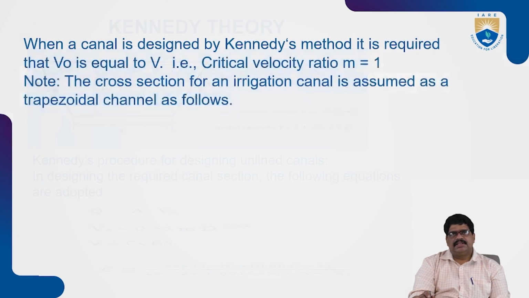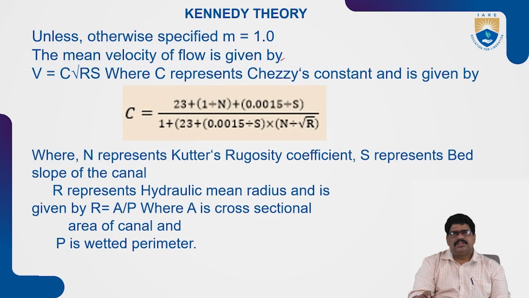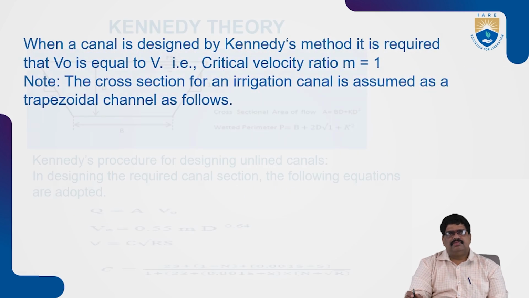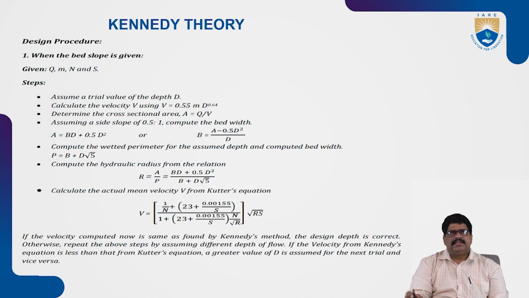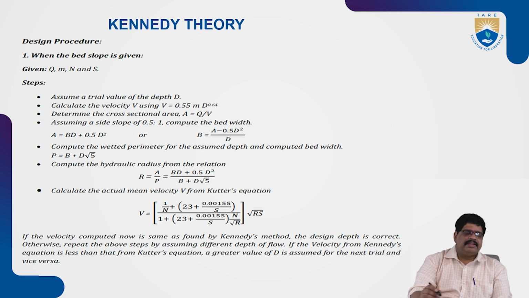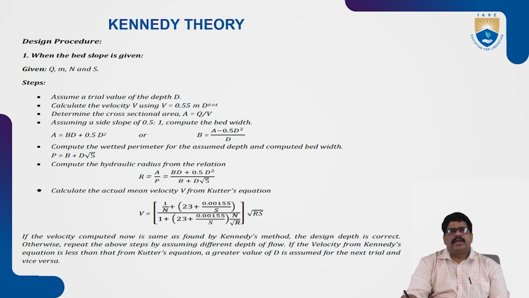As we discussed in the previous one, 23 plus 1 plus N plus 0.0015 divided by S, and 1 plus 23 plus 0.015 divided by S into N divided by root R. This is the value which we have to consider. In this one, the condition for the design is very important in Kennedy's theory. When the bed slope is given, how can we calculate it?